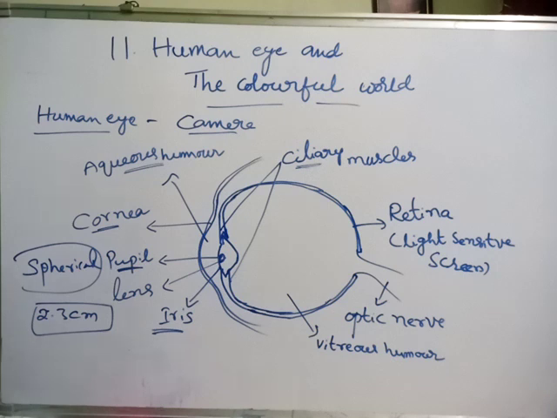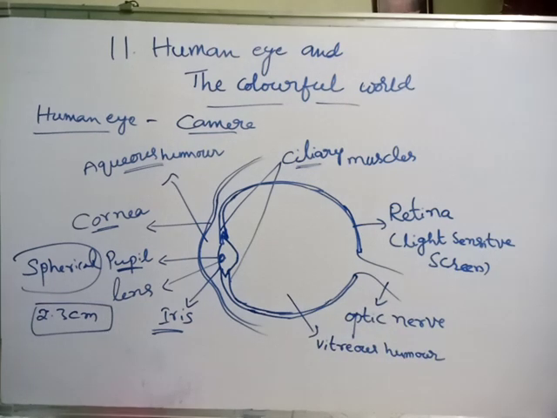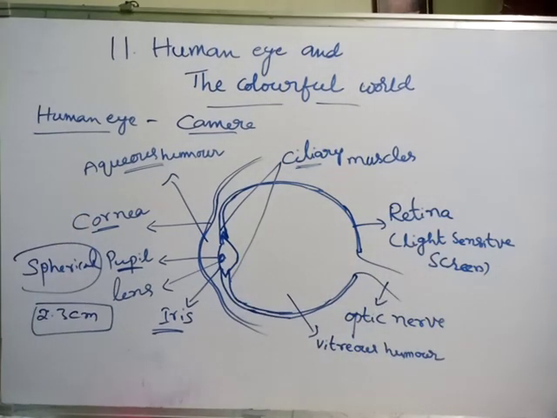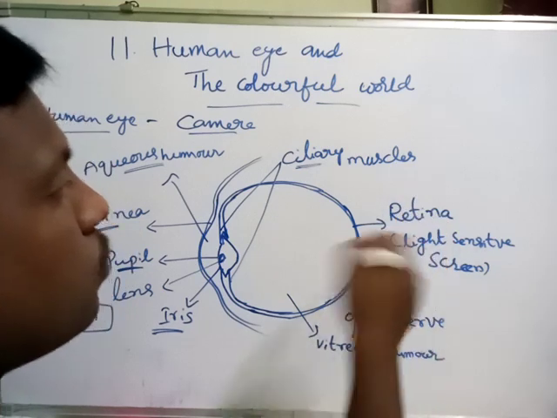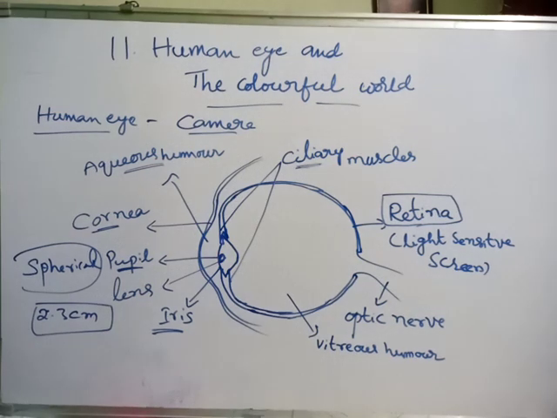In previous classes we studied refraction through lenses. Refraction gives images, no? So here this crystalline lens also forms an image. The crystalline lens forms an image on a light sensitive screen, and its name is retina. So here the retina will act as a screen. What is the retina? A light sensitive screen on which the image is formed is called the retina.